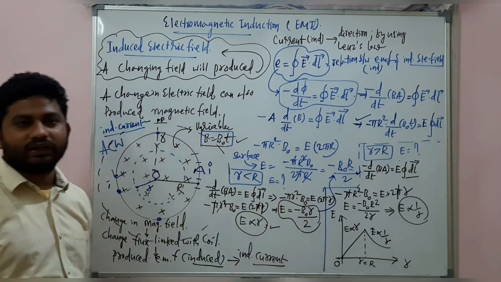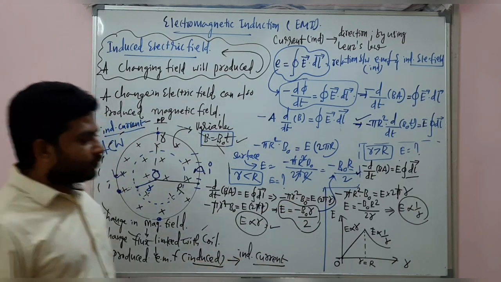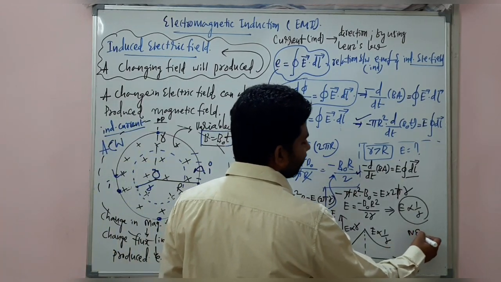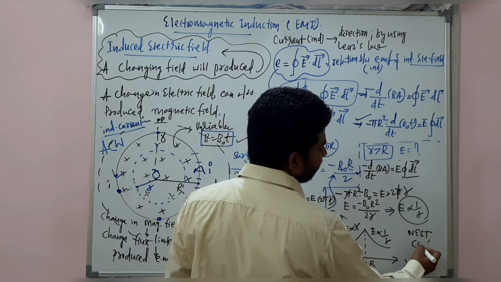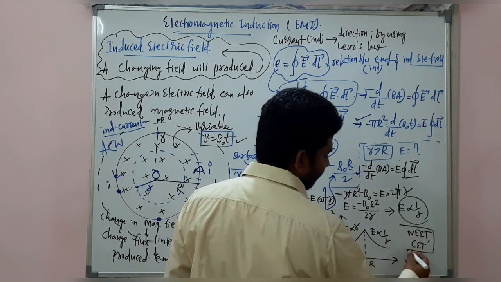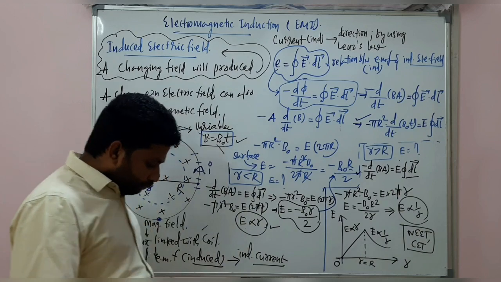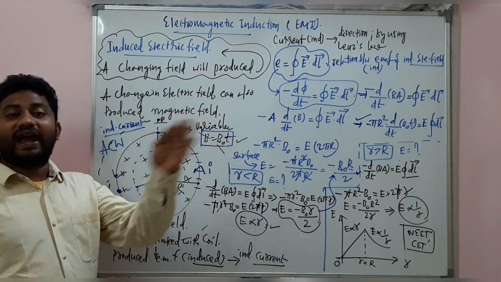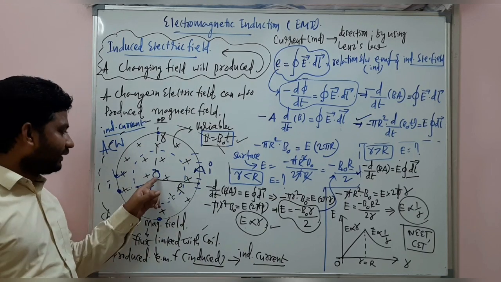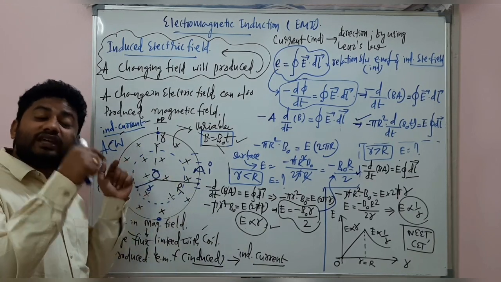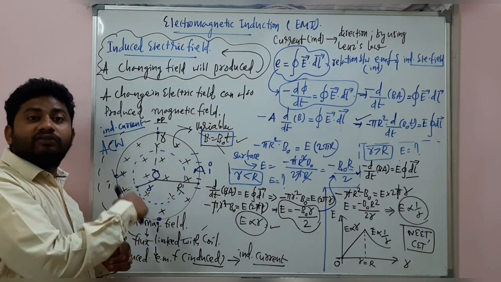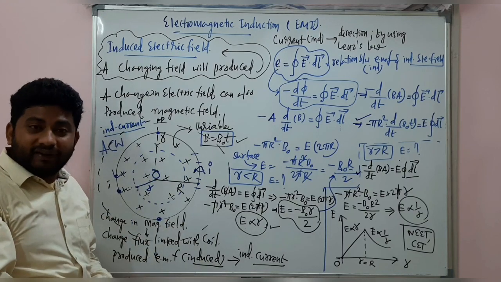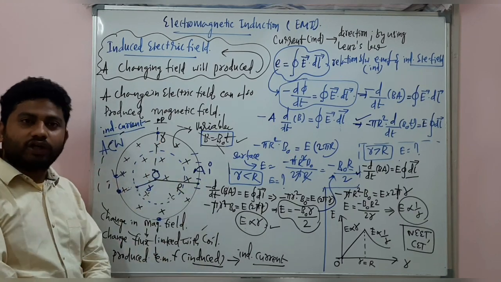This is the most important graph, right? You can see this question in the previous NEET exam and previous CET exam even. What is the appropriate graph that represents the induced electric field and the distance from the center of the circular ring, which is kept in a variable magnetic field perpendicular to the plane of the coil?